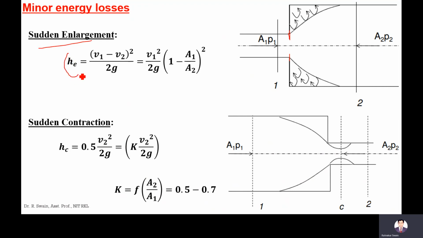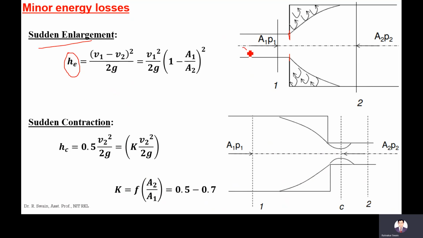That is called HE, the energy head loss due to sudden expansion or sudden enlargement. The derivation is not required here; both the energy equation and the momentum equation are used to derive this formula, and I am not going into it, as it is not essential. So HE is V1 minus V2 whole square divided by 2g.